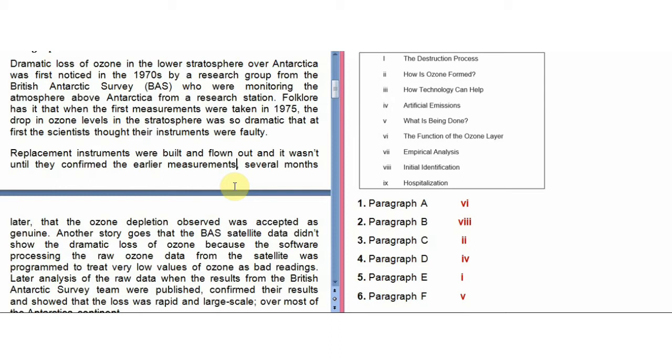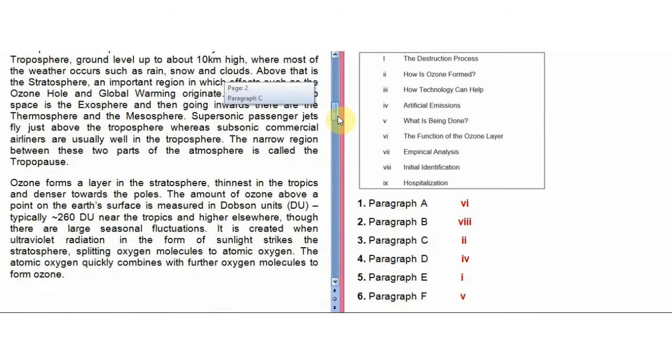So I hope that you have come to know how to assign the headings to the paragraphs. I'm not going to waste your time by reading all the paragraphs. For the next paragraphs we will just go through the answers and how they came. So okay, now let's move towards paragraph C.